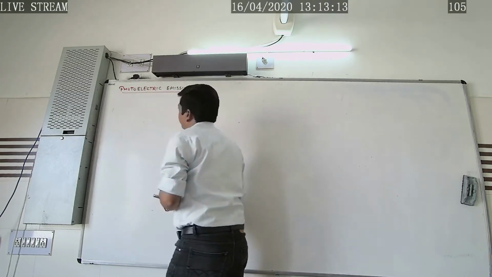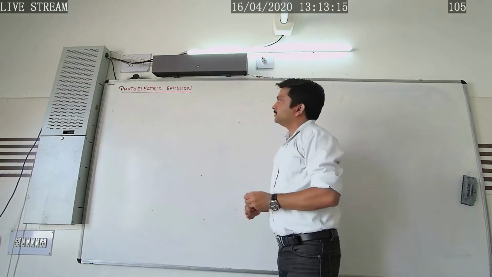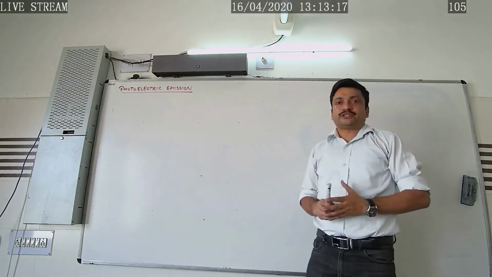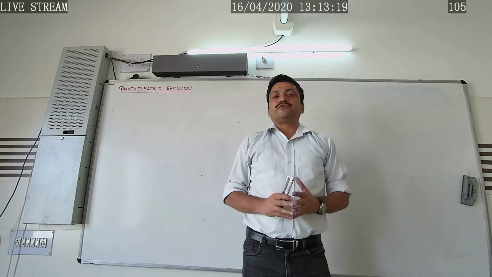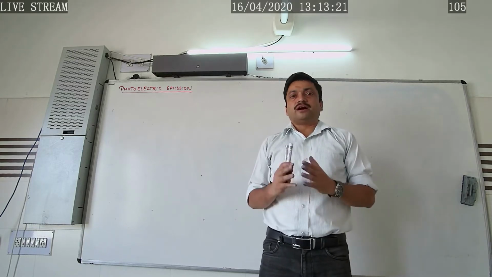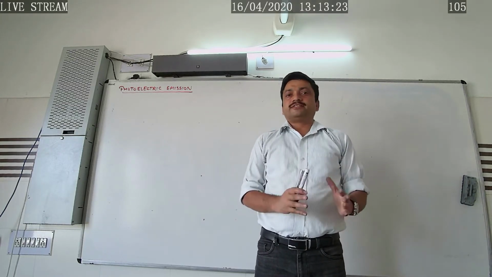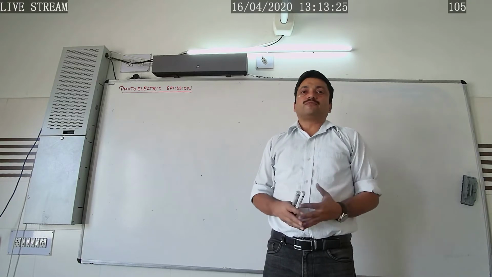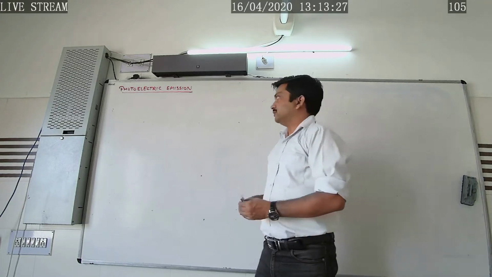First of all, I am going to define it. It is the phenomenon according to which electrons are ejected from the metal surface when light of suitable frequency falls on it. That is what we call photoelectric emission.